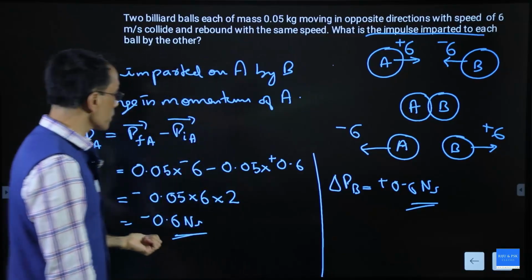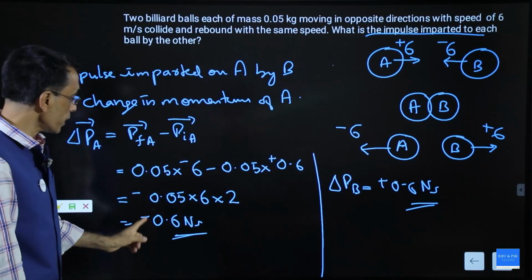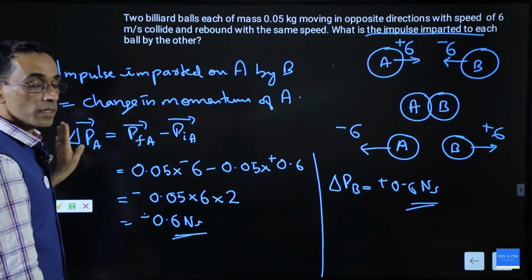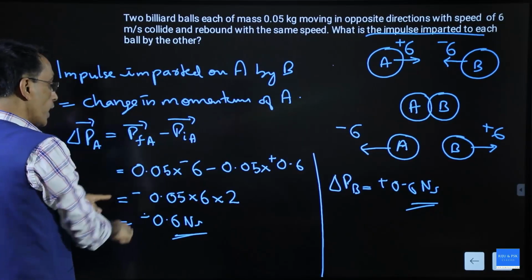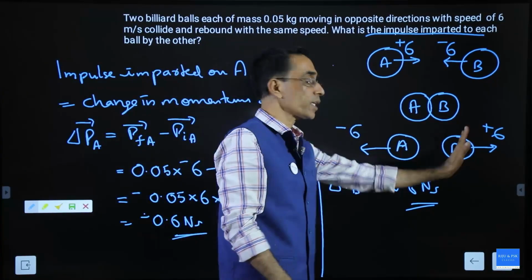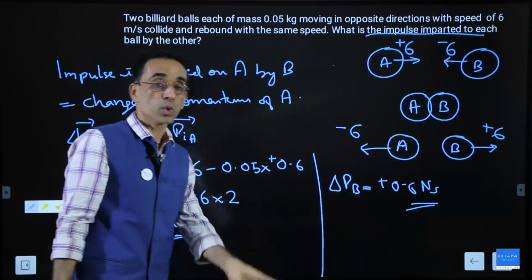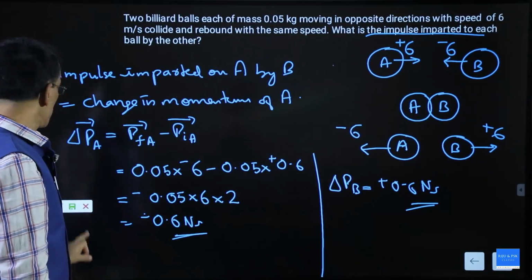And that is the impulse imparted by the other. And you can see that minus sign is leftward. B will apply impulse leftward, A will apply impulse rightward. So your answer is correct, both logically and mathematically. Okay.